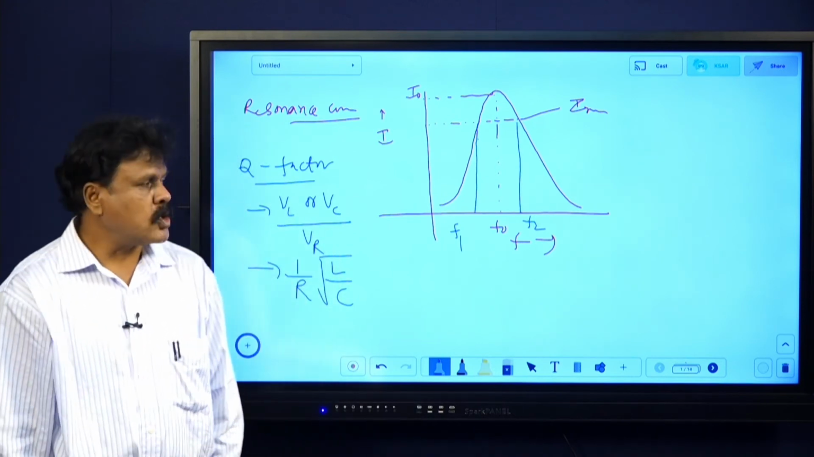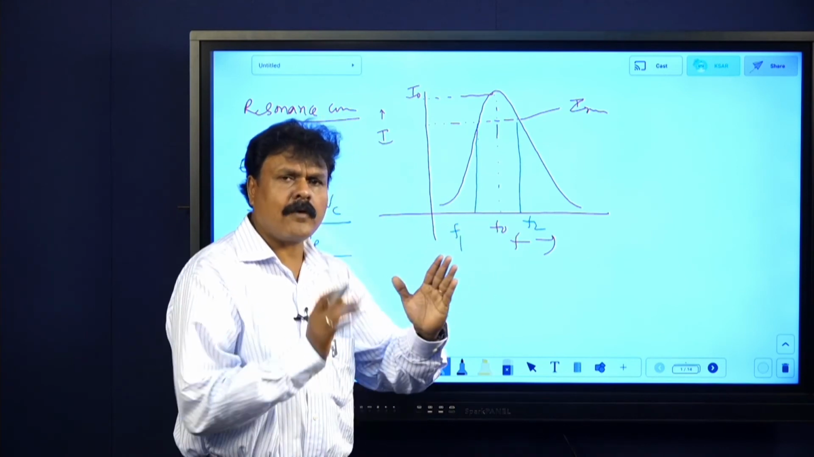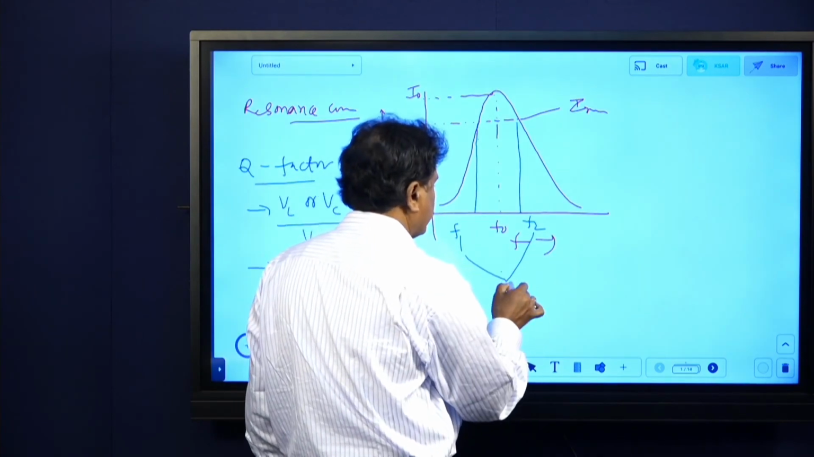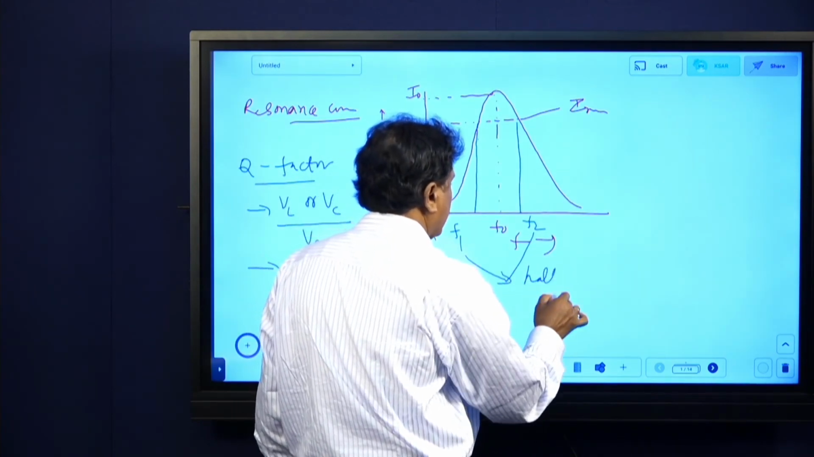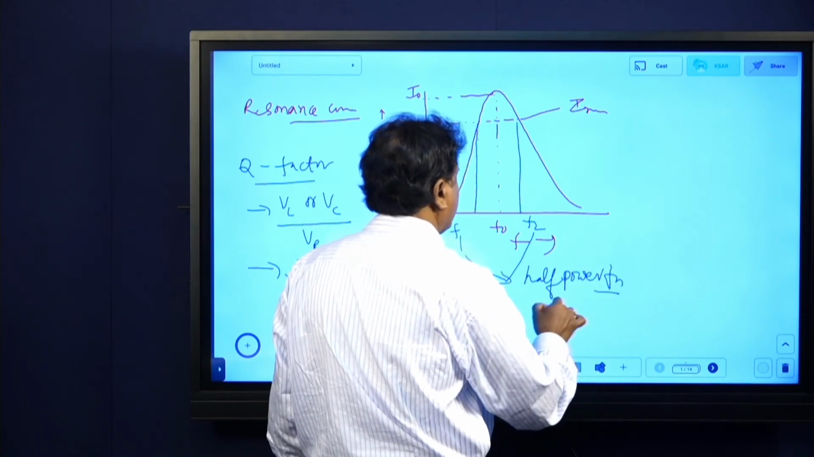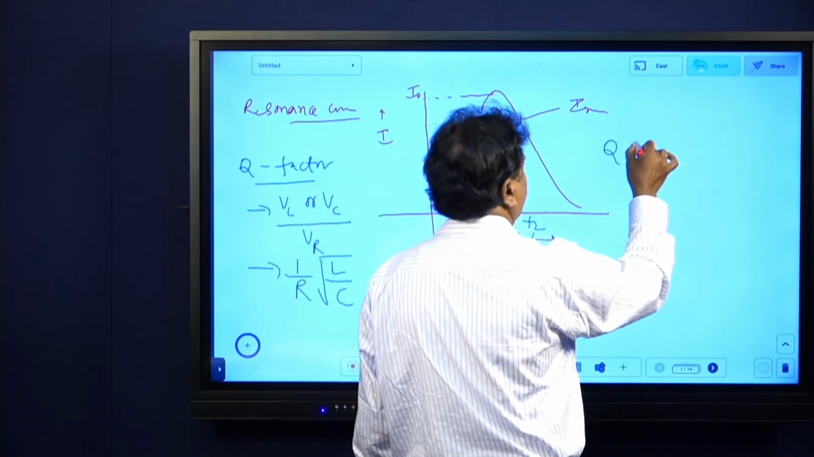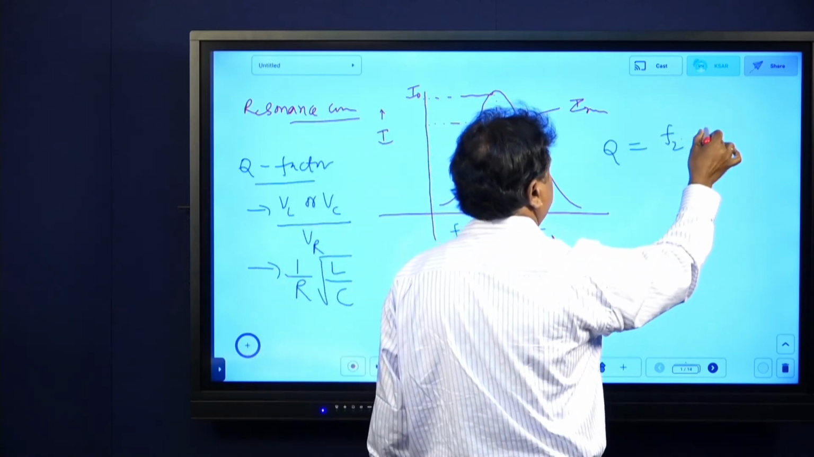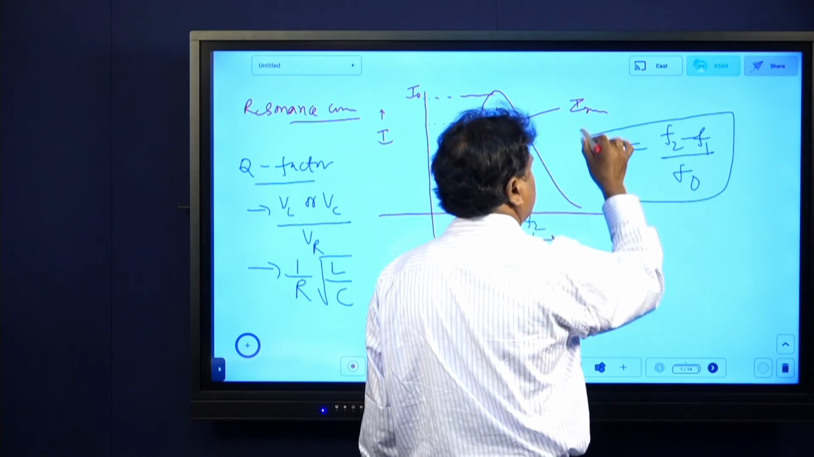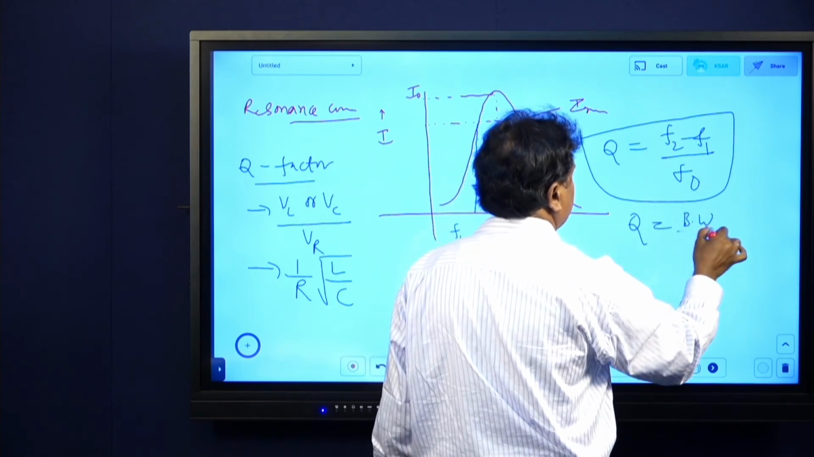And one more way I will tell: these two frequencies f2 and f1 are called half power frequencies. Remember, we call these two frequencies half power frequencies. I will tell you why we call them half power frequencies. Q we say is f2 minus f1 divided by f naught. This is what we call bandwidth by f naught.